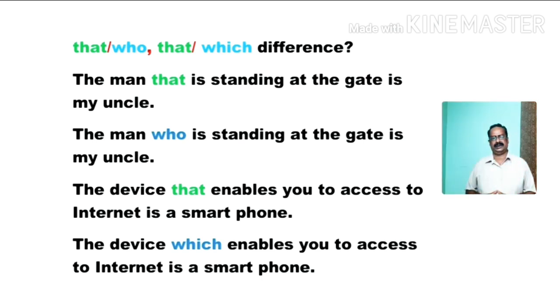Then what is the difference? We can use both. But is there any difference? Do both give same meaning? No. See, I will explain here. The man that is standing at the gate is my uncle. Grammatically, this is absolutely correct, and meaning also correct. Then what does it say?